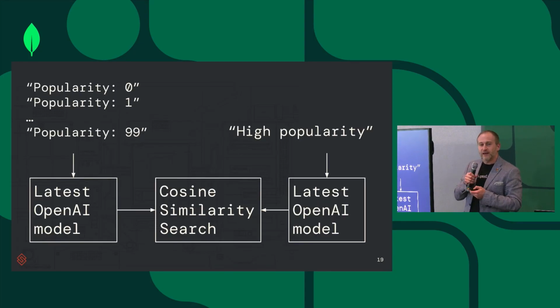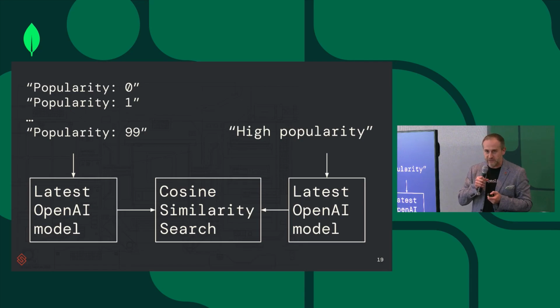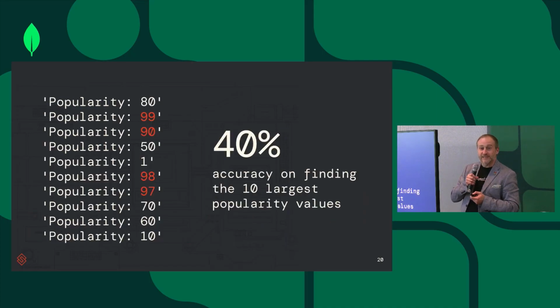So LLMs are pretty bad at dealing with structured data or, for example, numbers, right? So here is one example where we encoded popularity between 0 and 99, right? And then asked the OpenAI model to retrieve the most popular results, based on this popularity score. As you can guess already, they didn't yield good results. So these are actually the results.